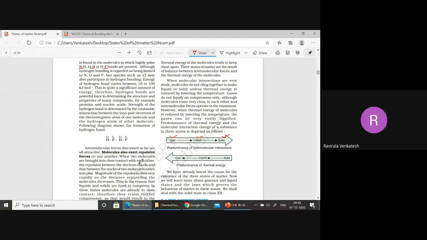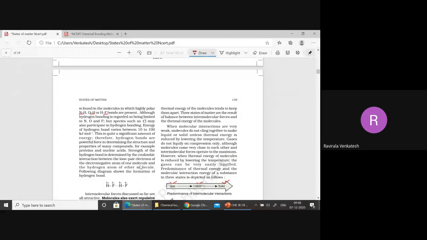But in gas, what happens? They can move, and the space between the gas molecules is very large. For example, if you want to draw gas, I will draw like this. Observe this one. I'm taking a container here. So gas molecules we can draw like this. This is the gas molecules. How to write liquid molecules? They look like this. This is the liquid.